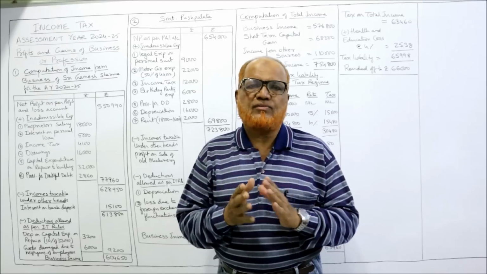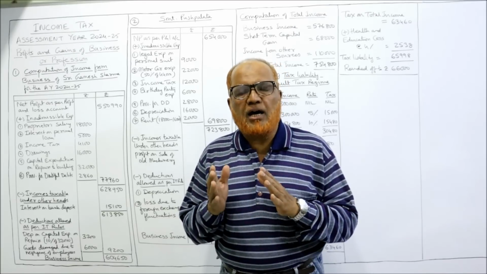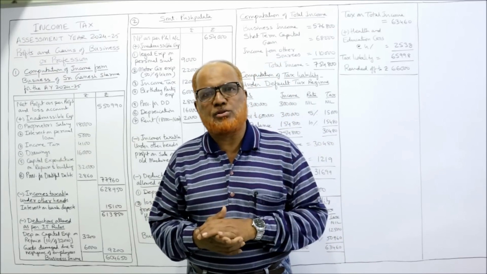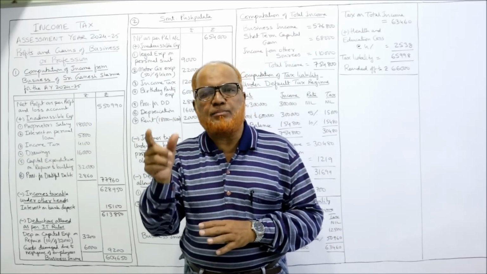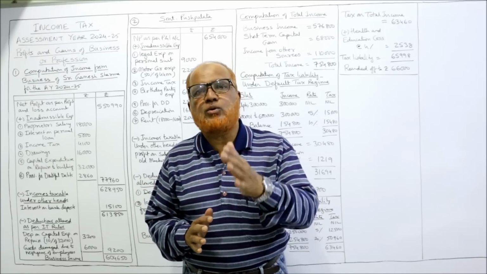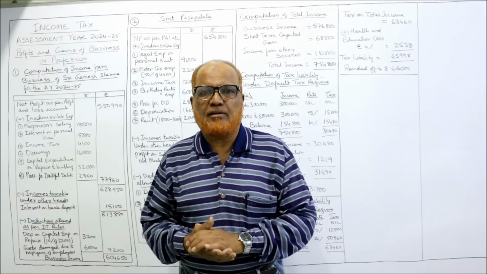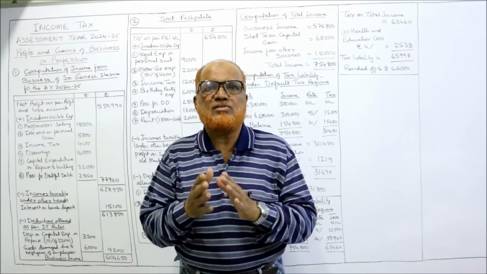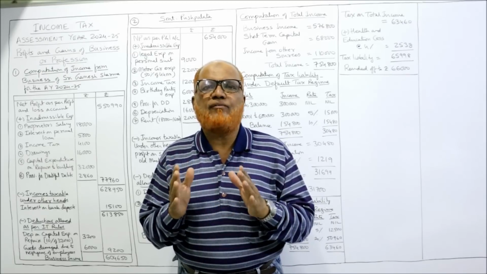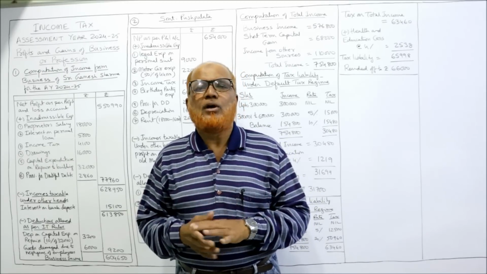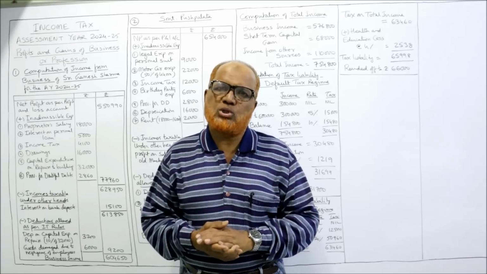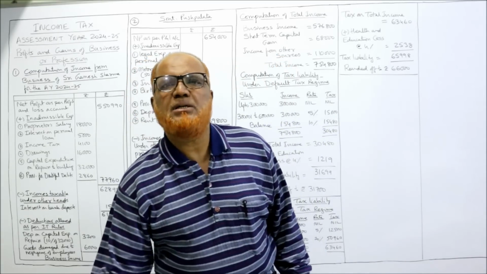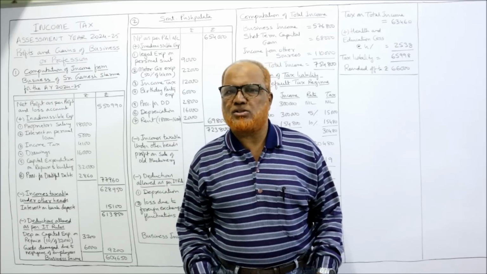So watch the last video if you have not watched. Then the complete detail of these provisions you can refer to my old videos. Go to the playlist of my channel, select the subject income tax for the assessment year 23-24, that is last assessment year. There I have explained in much detail, whereas in the previous video for this assessment year I explained very briefly because of lack of time. The provisions are almost the same, no change at all. So now I am going to start the problems on PGBP, profits and gains of business or profession.